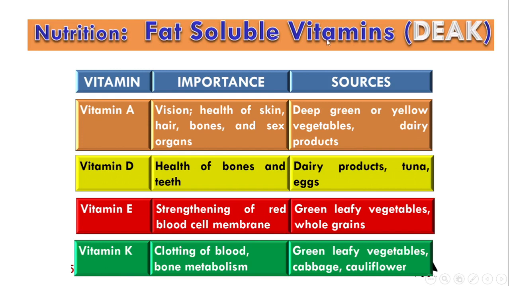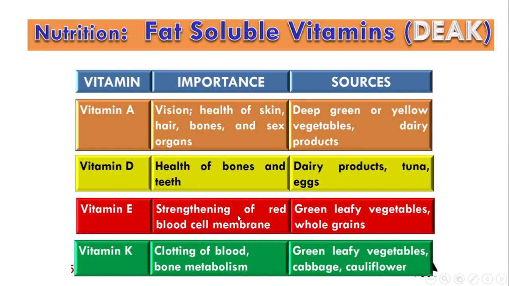Fat-soluble vitamins: D, E, A, K. Vitamin A is important for vision and the health of skin, hair, bone, and sex organs. Sources: deep green or yellow vegetables and dairy products. Vitamin D is important for the health of bones and teeth. Sources: dairy products, tuna, eggs, and so on.